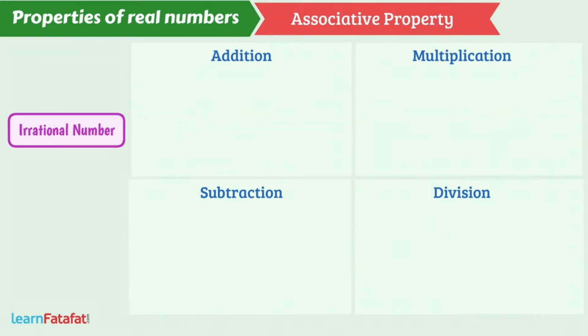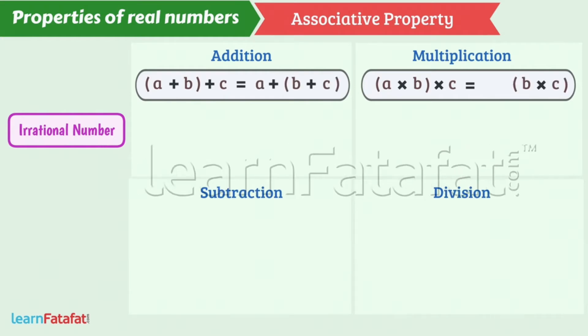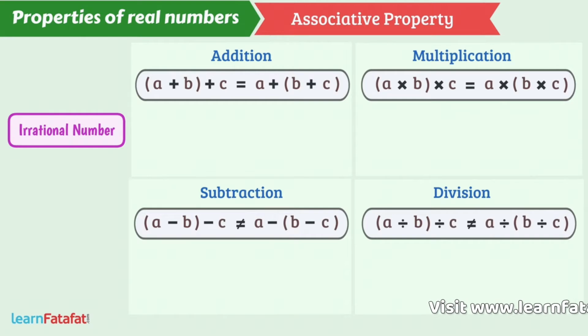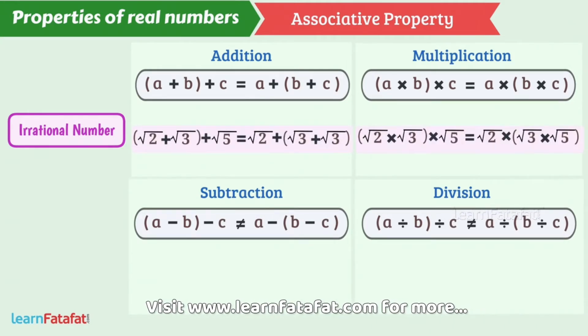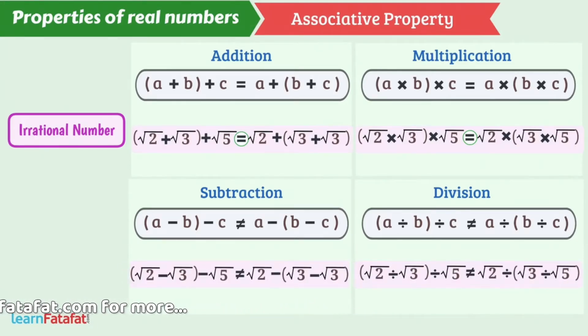For irrational numbers also, the addition or multiplication can be grouped in any way, but subtraction or division cannot be grouped in any way. So like rational numbers, addition or multiplication of irrational numbers is associative, while subtraction or division of irrational numbers is not associative.